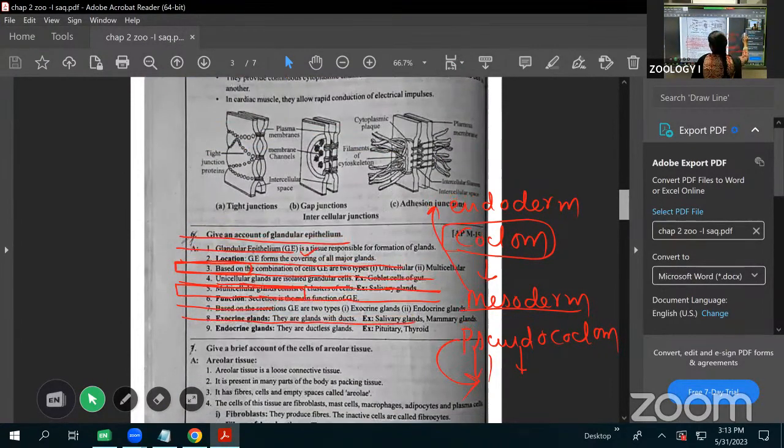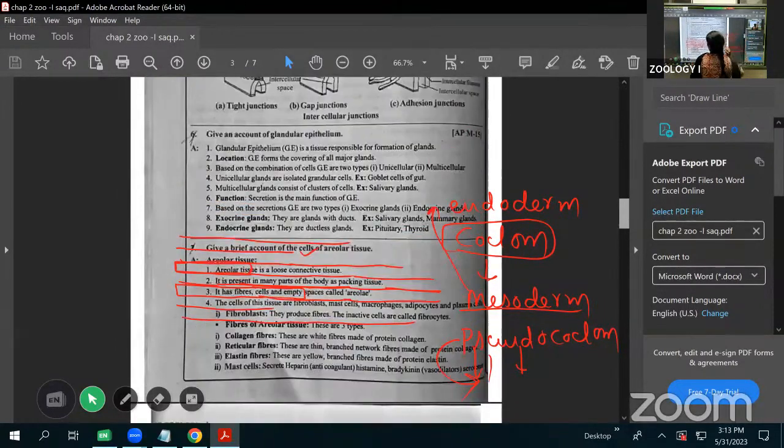Junctions are also important, but we didn't take that one. That's so difficult.